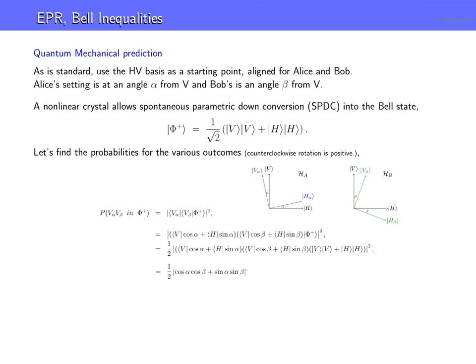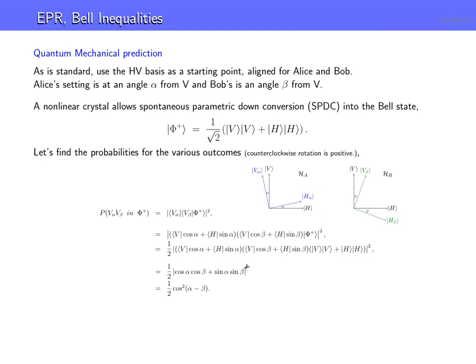H on H hits this term, we get sine alpha, sine beta, and that's supposed to be squared there. And using a trig identity, which you might want to look up, this is equal to cosine squared of alpha minus beta. So that's pretty quick, just some vector resolution.